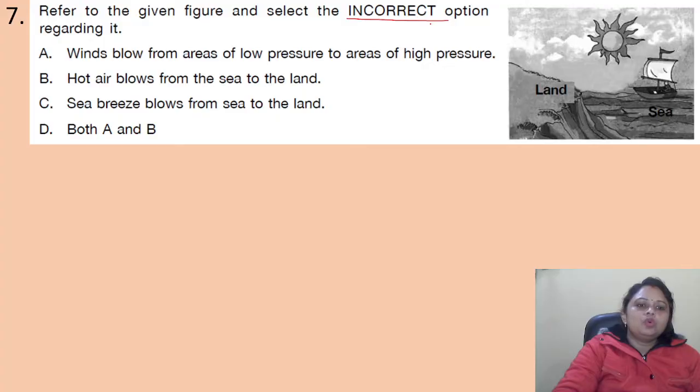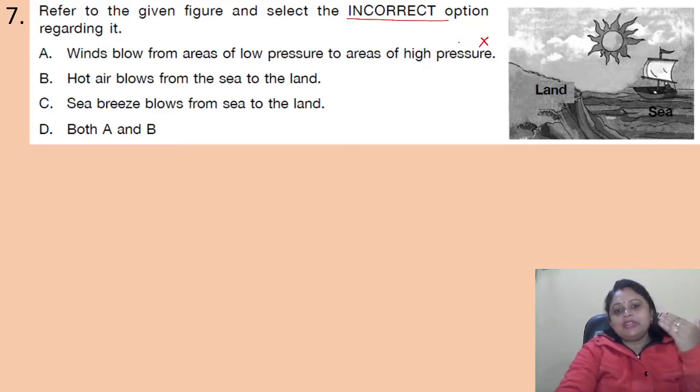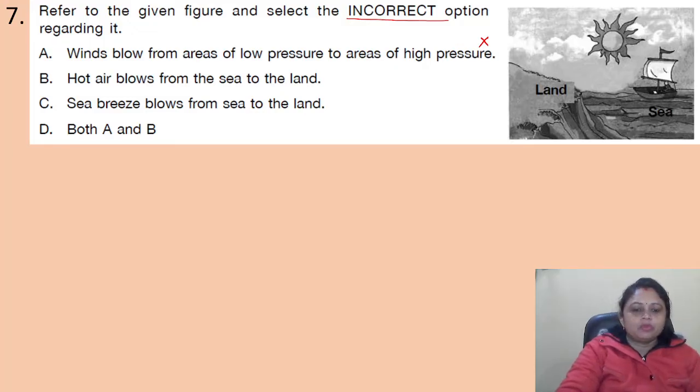So we have to find out the incorrect option. Winds blow from areas of low pressure to areas of high pressure, this one is incorrect. Basically, wind blows from areas of high pressure to low pressure. Now the second one, hot air blows from the sea to the land.